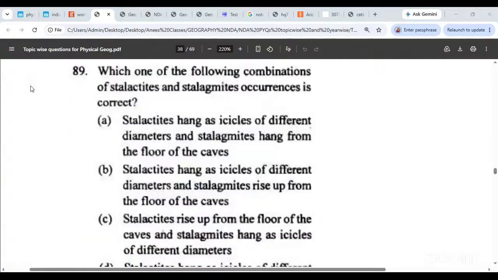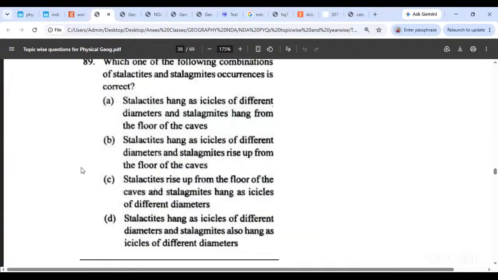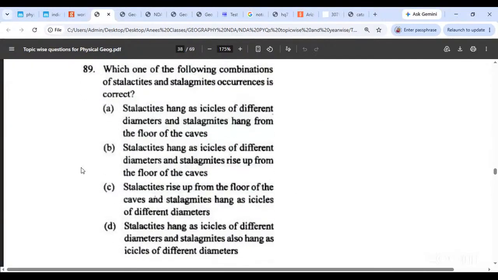Okay. Moving forward, which of the following combinations of stalactites and stalagmites occurrences is correct? Stalactites hang as icicles of different diameters, stalagmites hang from the floor of the caves. Stalagmites hang as icicles of different diameters, stalagmites rise from the floor of the caves. Stalactites rise from the floor of the caves. Stalagmites hang as icicles, and stalactites hang as icicles of different diameters. And stalagmites also hang as icicles of different diameters.